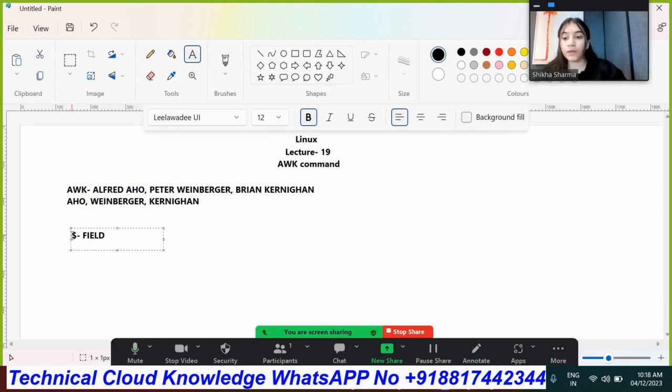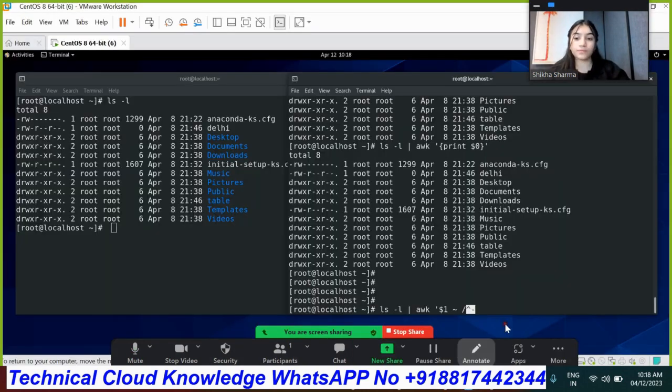And this caret symbol refers to the starting. Whatever is coming at the starting, you need to specify this symbol, and dollar refers to the ending. If you want to see some word or character or anything in the content at the ending, you need to put dollar at the back of that parameter or option. Okay, so I want such content in which hyphen is coming at the starting.